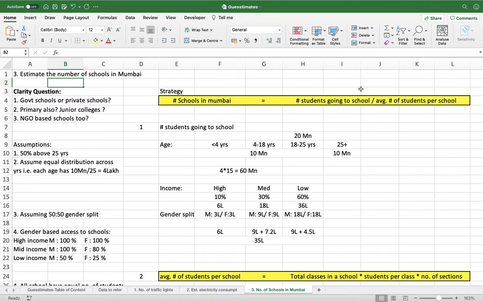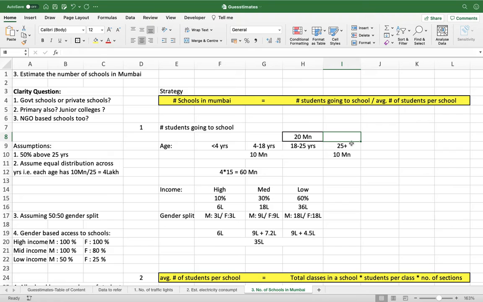Now, once we have written down this formula, first I'll be going into the number of students going to school. How to calculate this? Again, I have taken a top down approach. The population of Mumbai is 20 million.